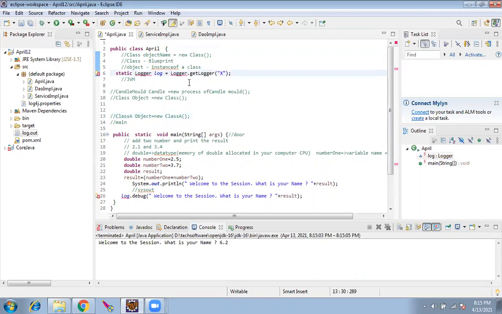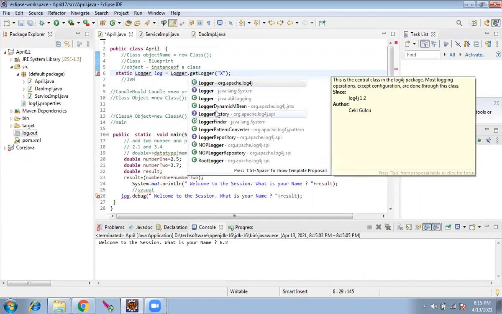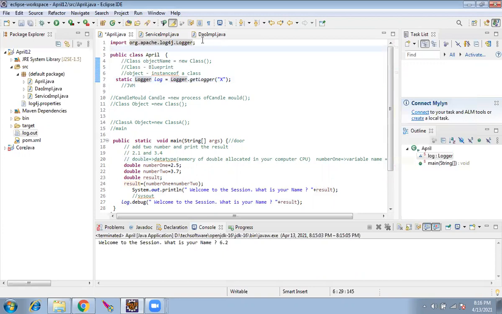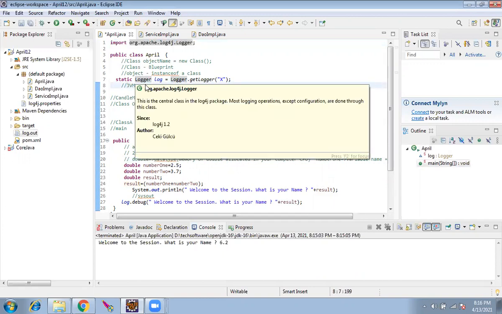You place the cursor next to logger and give Control Space. It would tell here. There would be a suggestion. Click on this. Automatically, this statement would come. And in line number 7, just for adding purpose, you give the logger log like that.